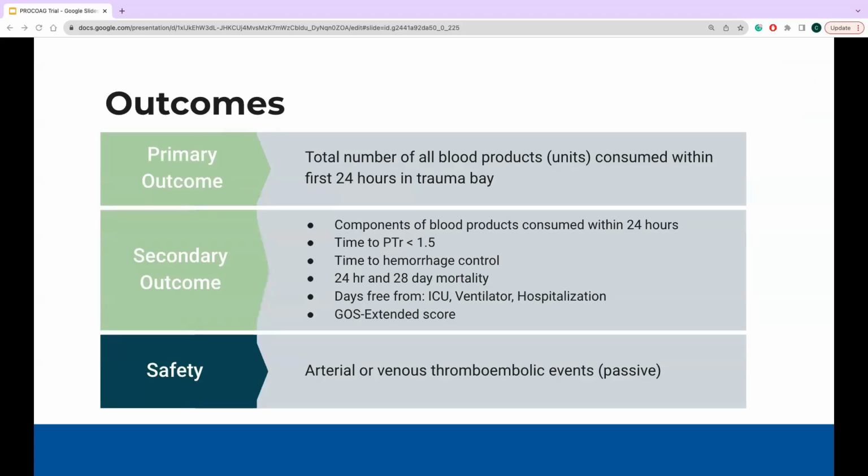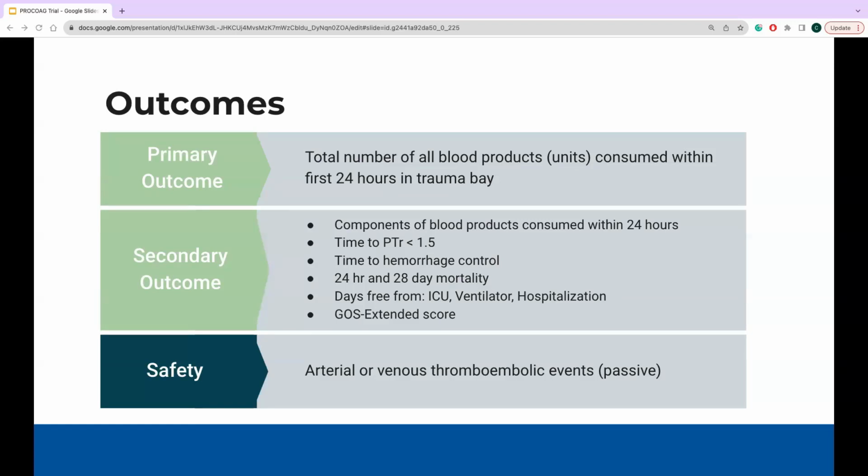In terms of secondary outcomes, they looked at the components of these blood products consumed, as well as time to PTR less than 1.5, which they deemed as severe acute traumatic coagulopathy. They also looked at time to hemorrhage control, 24-hour and 28-day mortality, as well as days free from ICU, ventilator, and hospitalization. They also looked at GOS extended score at the 28-day mark, and this is equivalent to GCS extended for patients that have brain injury on admission.